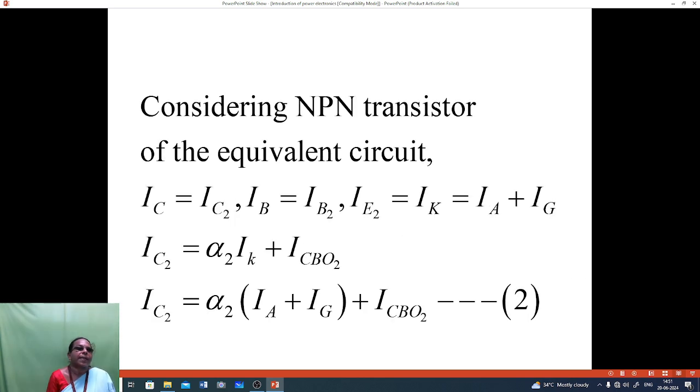Considering the second NPN transistor equivalent circuit, IC is equal to IC2, IB is equal to IB2, and IE2 is equal to IK, that is equal to IA plus IG. IC2 is equal to alpha 2 into IK plus ICBO2, where IK is equal to IA plus IG.